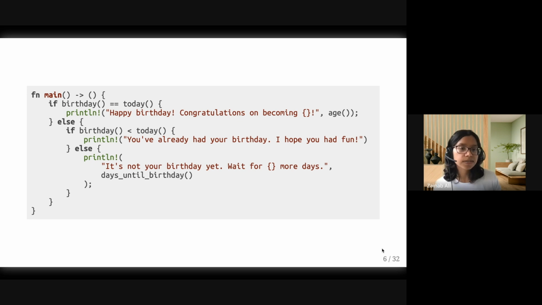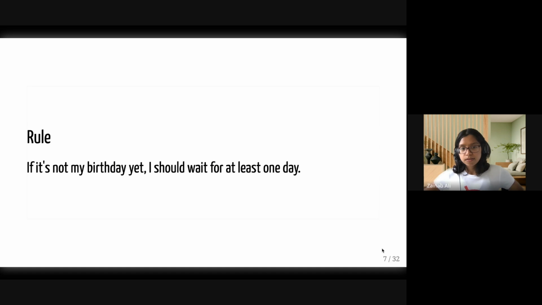This code, it reads quite well, doesn't it? I've said it's not functional code, but at least it's easy to read through. It's easy to understand what we're trying to do here. But I did say that there were some bugs, right? So one of the rules that I want this program to obey, if it is not my birthday yet, then that means that it's my birthday tomorrow or the day after or sometime after that. That means that I should wait for at least 1 day, right? So that number of days that I wait for should at least be 1.